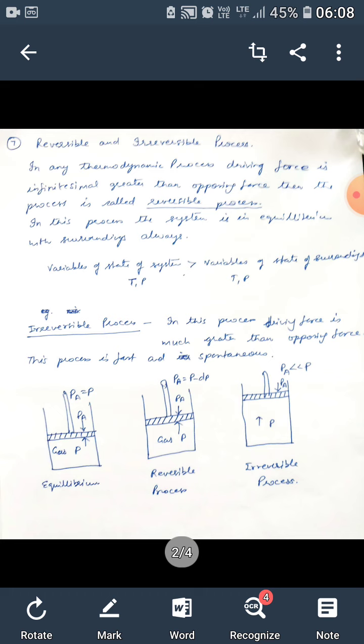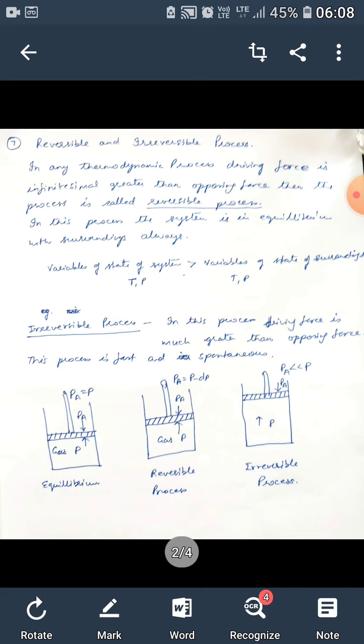In the second stage, the pressure of gas is P and applied pressure PA is infinitesimally smaller by dP. So PA is equal to P minus dP. In this process, the system slightly moves upward, and this process is called reversible process.